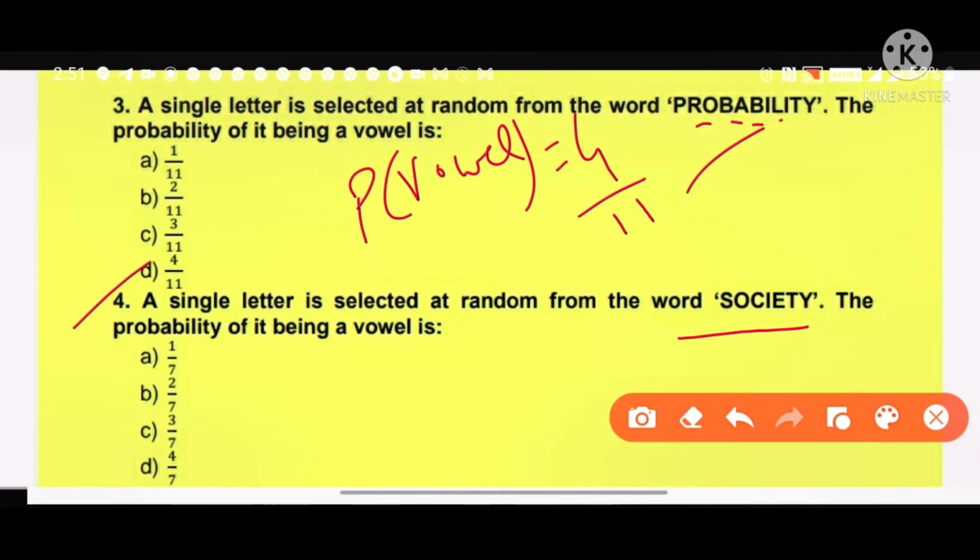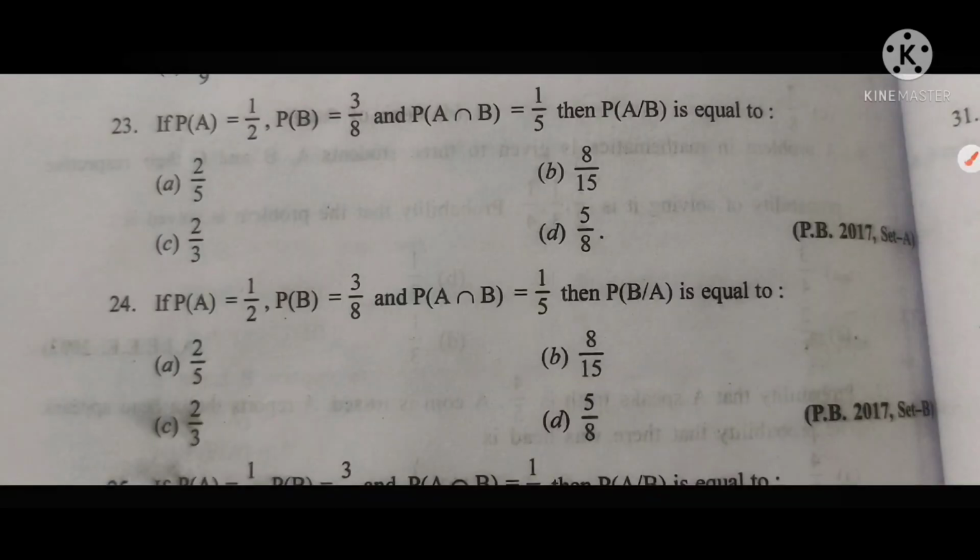In the word society, the probability of being a vowel. Now total number of letters in society: 1, 2, 3, 4, 5, 6 and 7, and number of vowels: 1, 2 and 3. So the answer is 3 by 7.